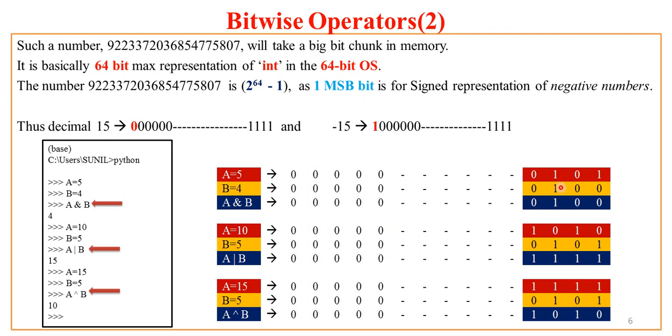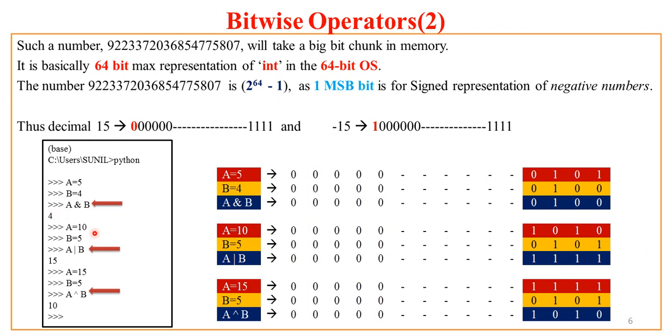What is ANDing of this bit 1 and 1? So it is 1. So this way it will keep operating from the rightmost LSB till MSB. Now what is the answer of A and B? It is 100. This is nothing but a 4. That is, the binary equivalent of 100 is the binary equivalent of 4. So we have got here answer 4.